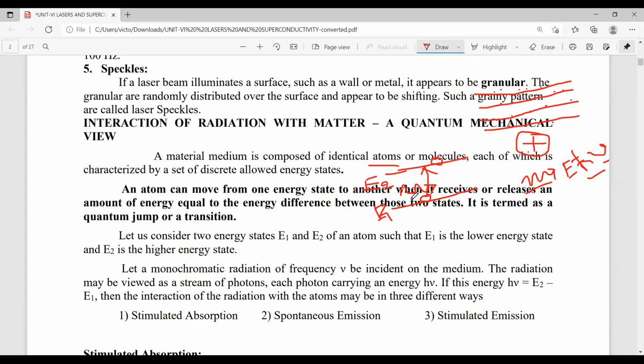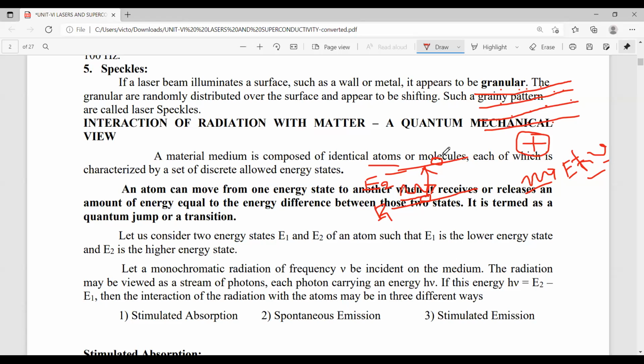That means the atoms at the lower energy level jump to the higher energy level by absorbing a photon of energy. Here the photon of energy is h nu. What is h here? Planck's constant. Nu is frequency. So when a photon of energy is absorbed by the atom, it jumps from the lower energy level to the higher energy level.